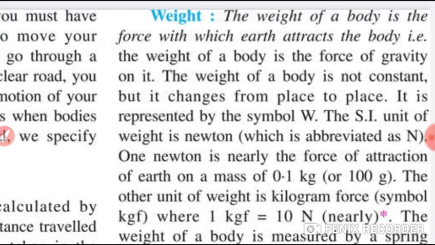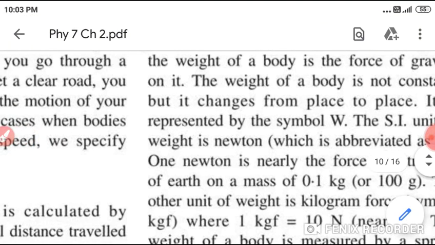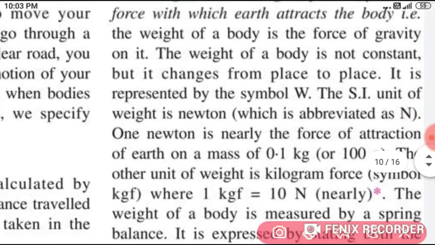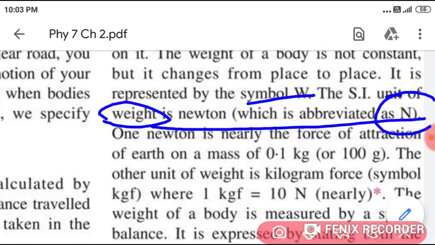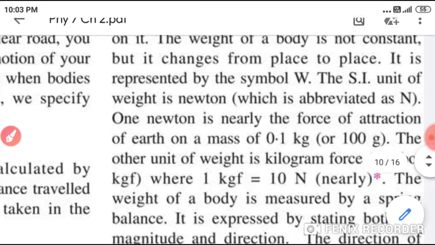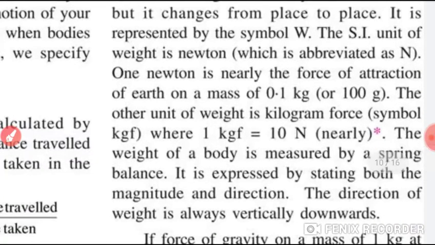The weight of a body is not constant, students. It changes from place to place and it is represented by the symbol W. The SI unit of weight is, underline this, students, Newton. We write it as N. 1 Newton is nearly the force of attraction of the earth on a mass of 0.1 kg or 100 gram.